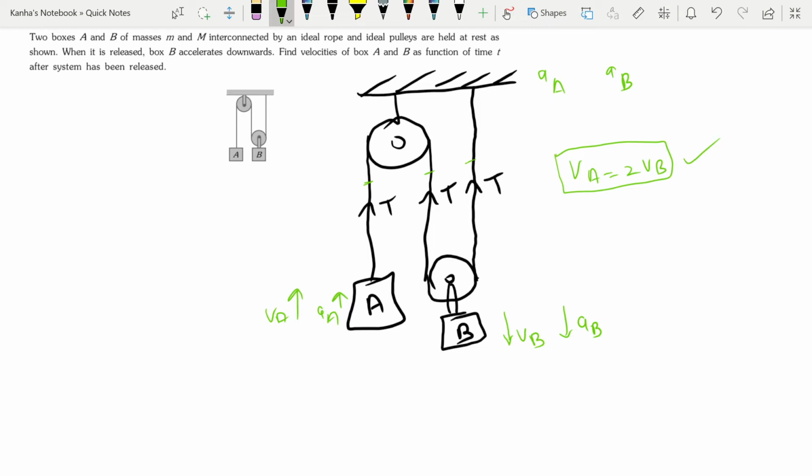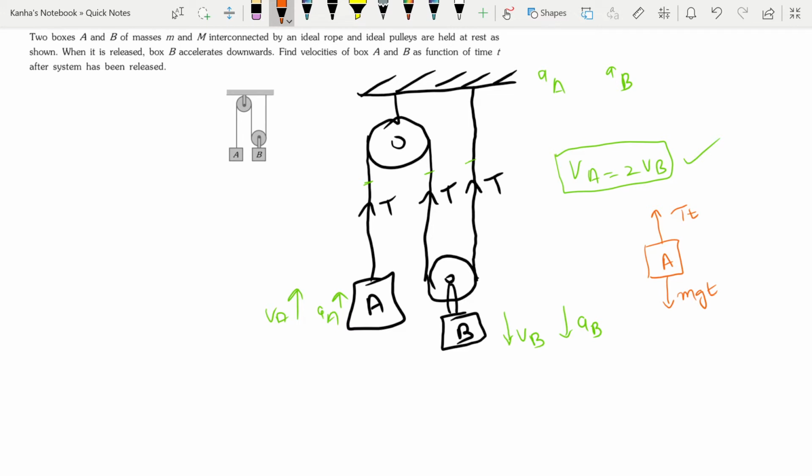Let me draw the FBD for the box A. If I draw the FBD for box A, let this be box A. Then let me draw the impulses that are acting on A. There is a tension into small time t on top. Similarly, there is a gravitational force acting on it, so there is a small m g t.